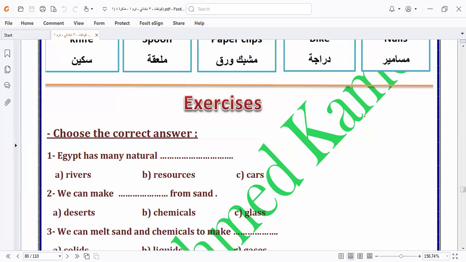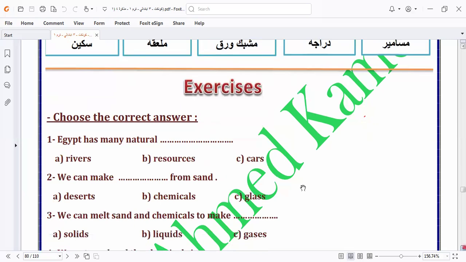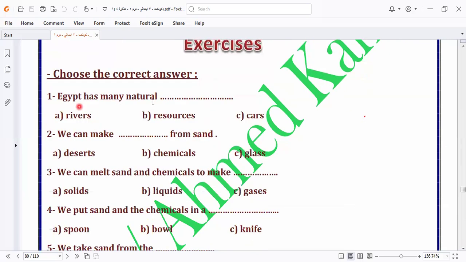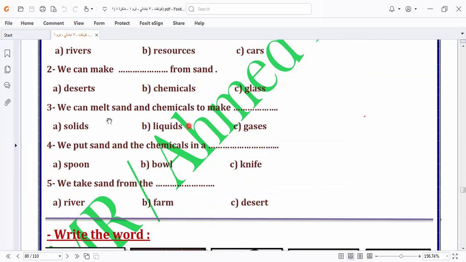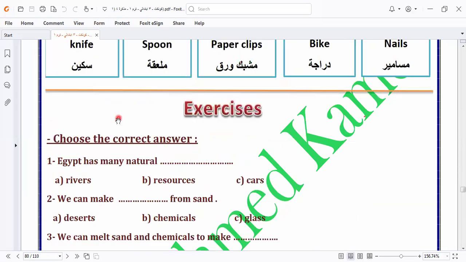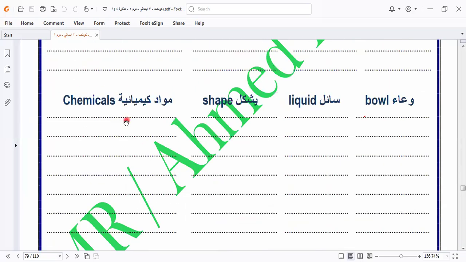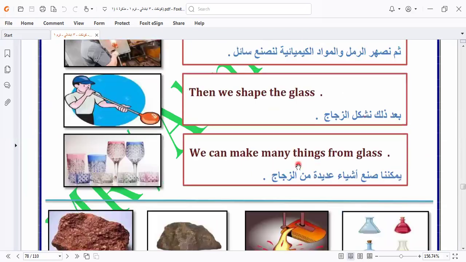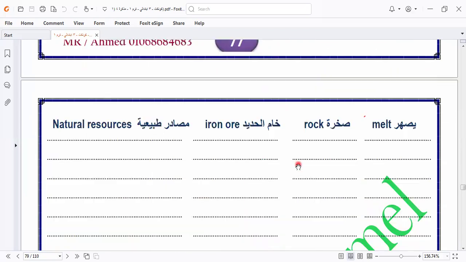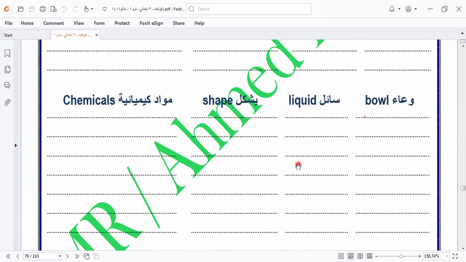Okay, let's answer the question related to this lesson. Egypt has many natural resources. We make what from sand? From sand we make glass. We know from this lesson the process of making glass. This is related to science. You must know it. Okay.